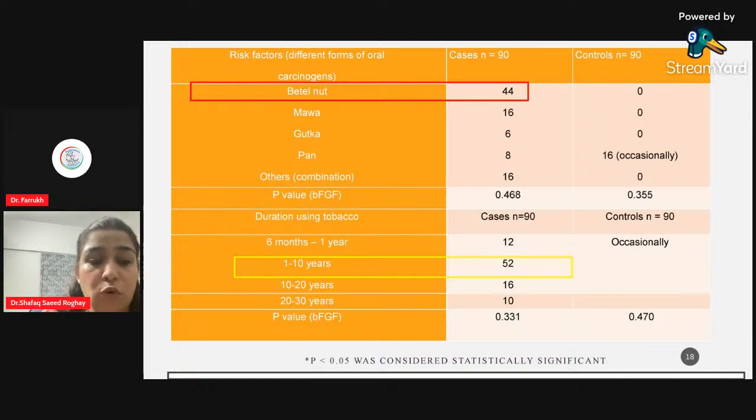And most of them stated that they were using betel nut for the past 10 years. That is, 52 of them reported that they were using betel nut for the past 10 years, and that is why they have reported to the dental OPD, because they were having limited mouth opening. So it was oral submucous fibrosis after clinically diagnosing them and after proper results.